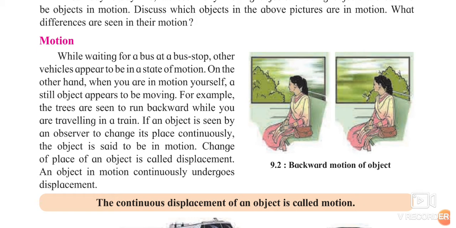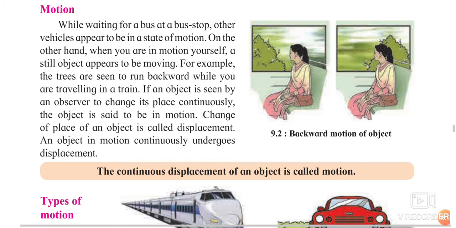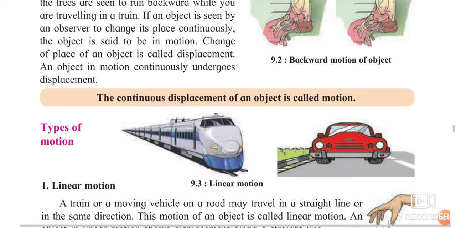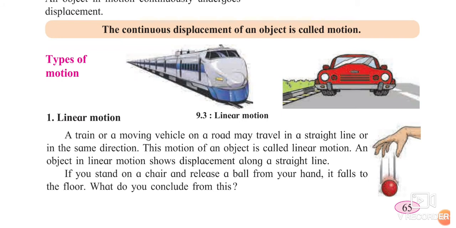It is that simple. An object in motion continuously undergoes displacement. Obviously, for example, if you are going from Devgarh to Ramsande, you are changing the place. You are going from here and you are going there, so you are changing the place, so obviously you are in motion also, and while performing the motion you are also doing displacement. So the continuous displacement of an object is called motion. So what definition have they given over here? The continuous displacement of an object is called motion. Continuous means what? Which is going on again and again. Displacement means what? Changing of place of an object.